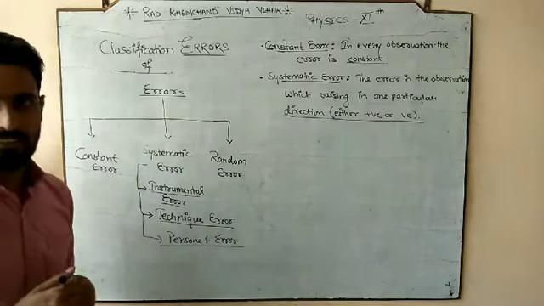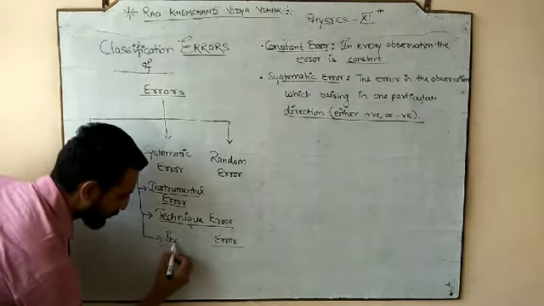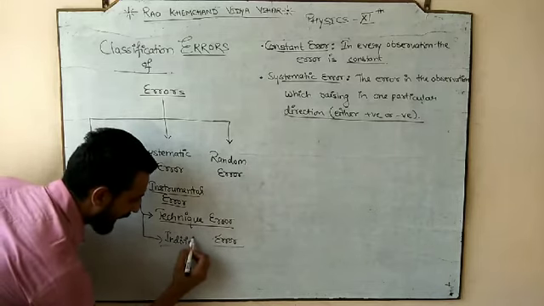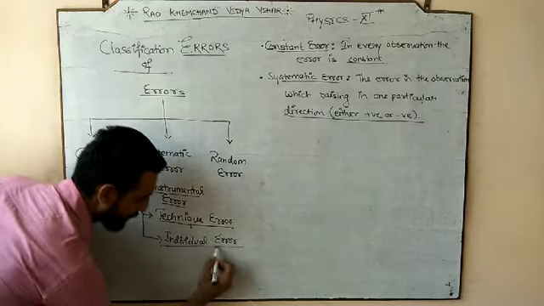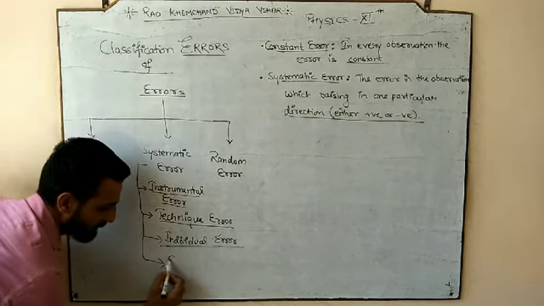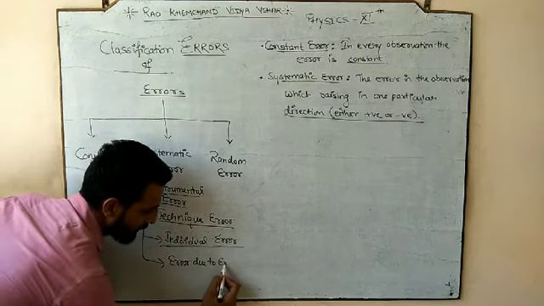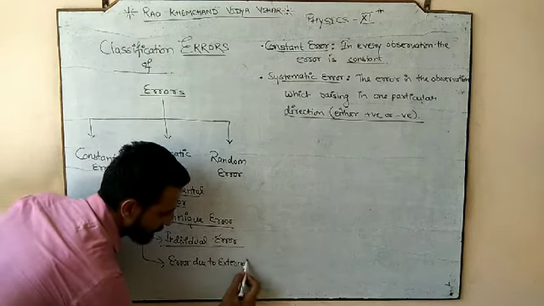Means by us. Okay, or you can also call this the most important individual error. So I prefer to use the word individual error. And the last one is error due to external factor.